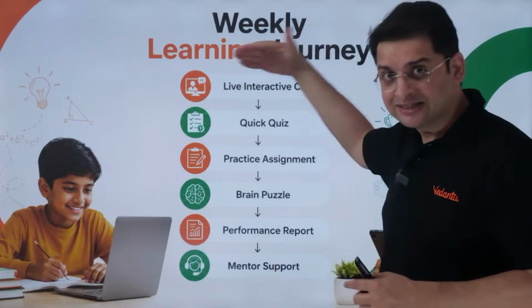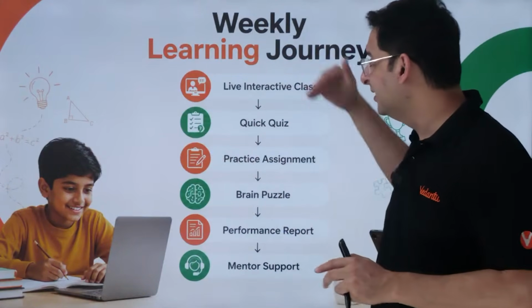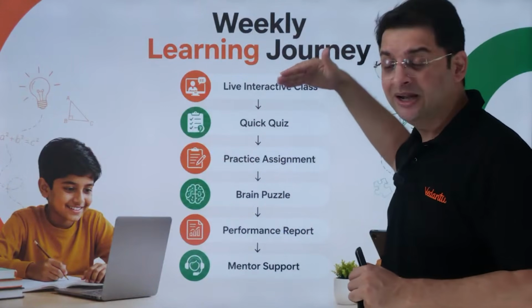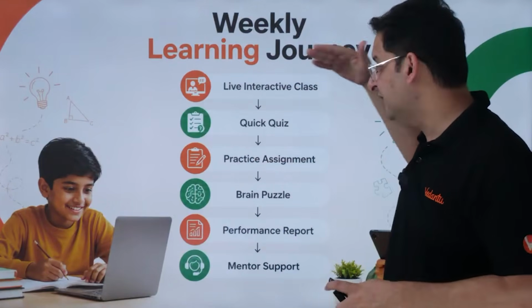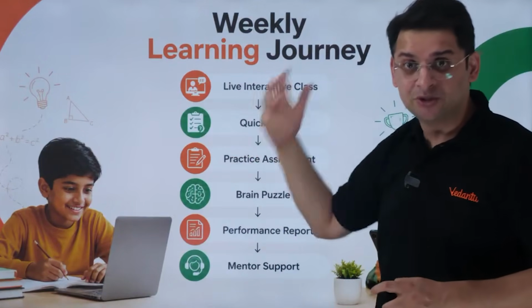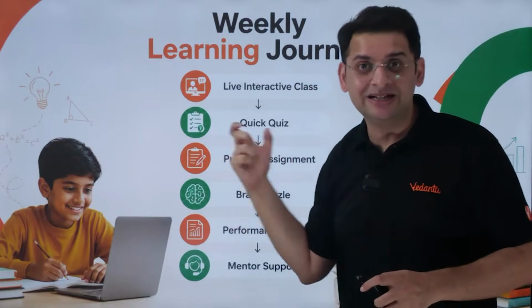There's a class के अंदर भी क्या होता है? This is an amazing set of things that we have put in the class. So there's a class followed by a quick quiz. After the class, there's an assignment which is given to the children. There's a brain puzzle which is given to the children in every class. We call it dinner table problem, DTP, which the students in most of the cases have to discuss with their parents over the dinner table.